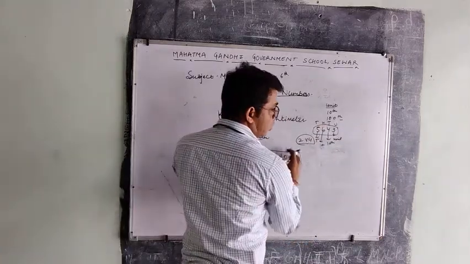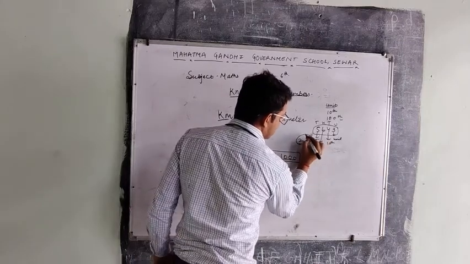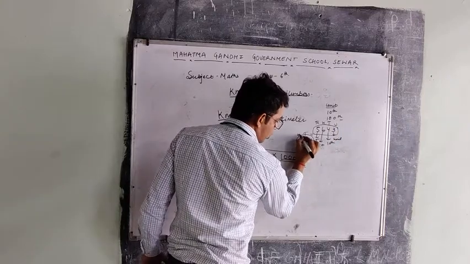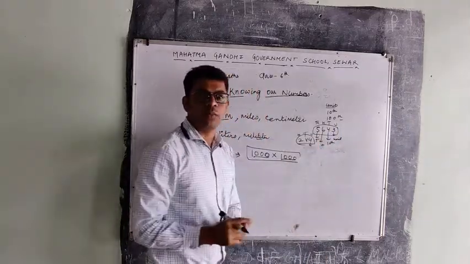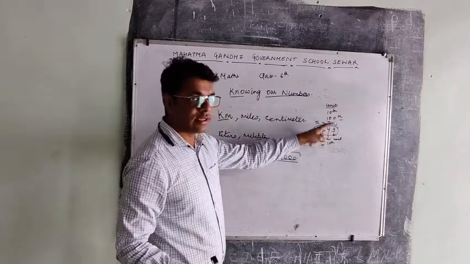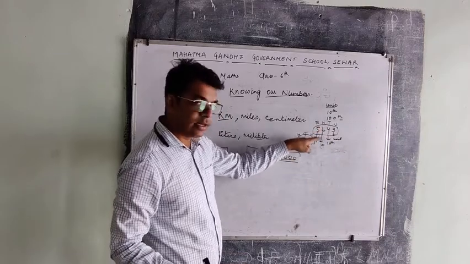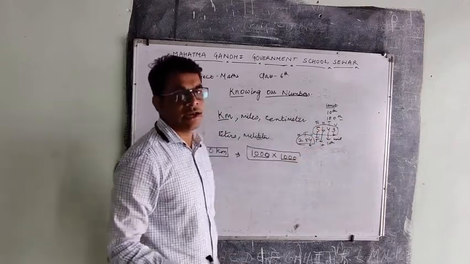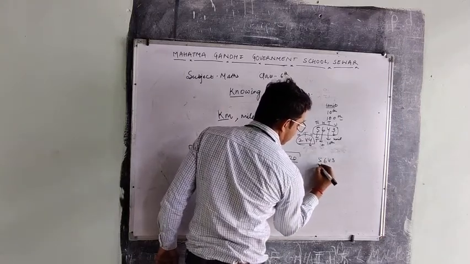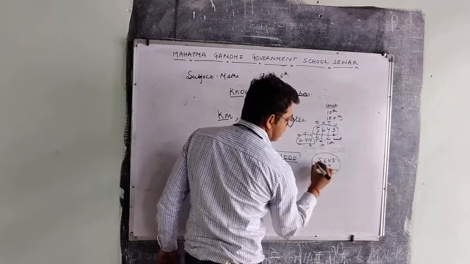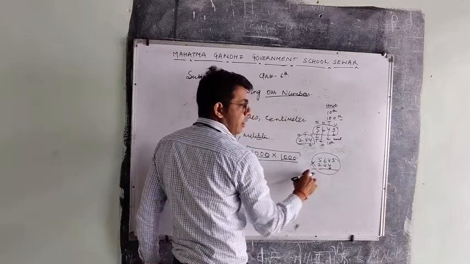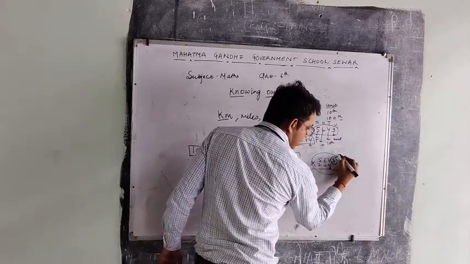If we want to add these two numbers, this is the U, this is T, this we can write TH, this is H. Then we have to place the unit digit below the unit digit, the 10s digit below the 10s digit, and the 100s digit below the 100s digit. We can't write it like this: 5400, 643 and 244. This is the wrong way, because this is the unit digit of the second number, but the first number's unit digit is 3.